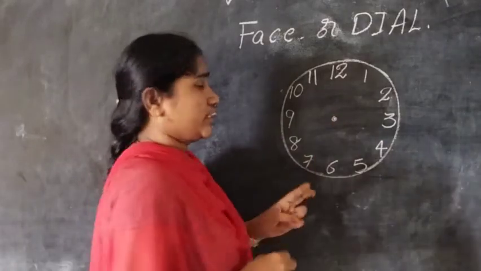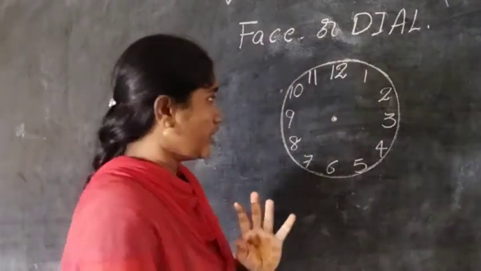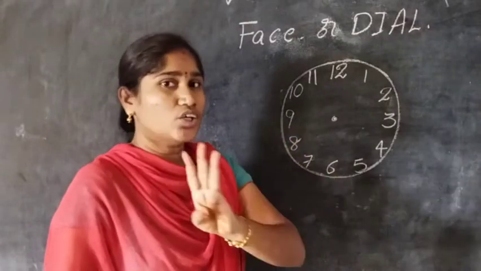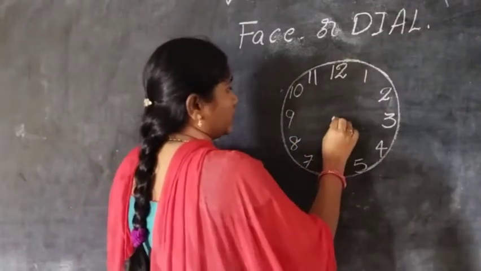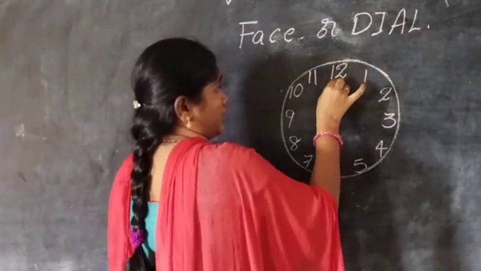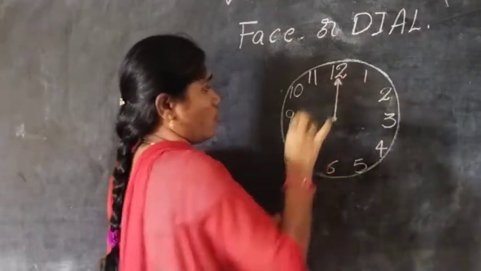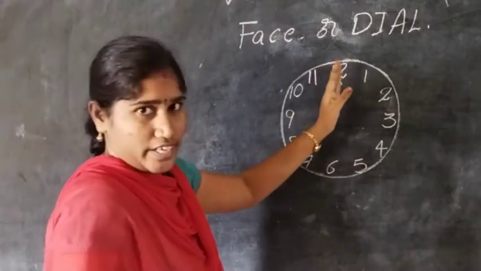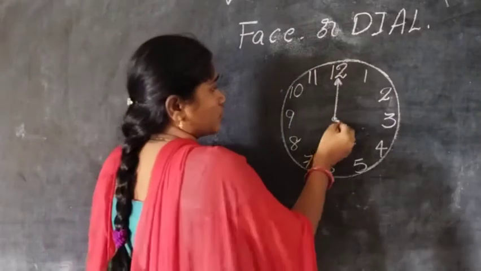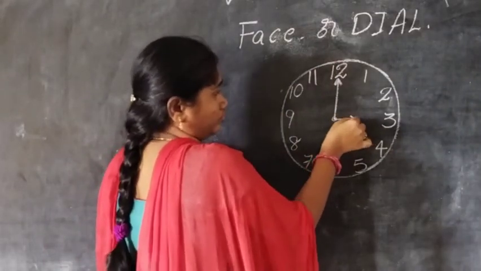In the clock there are 2 hands. How many hands are there? There are 2 hands. One is the long hand and one more is the short hand.